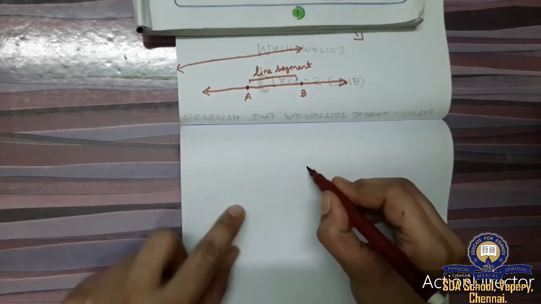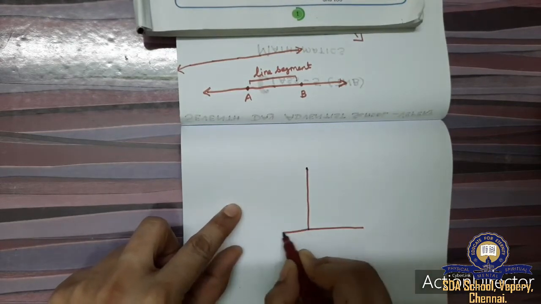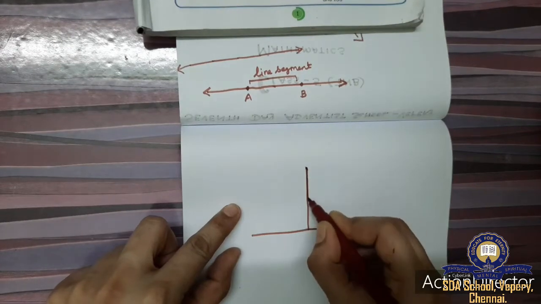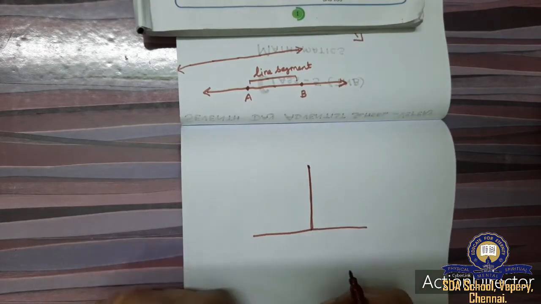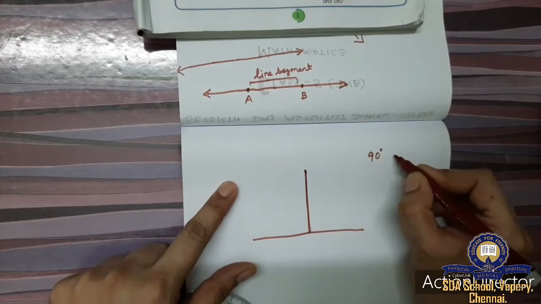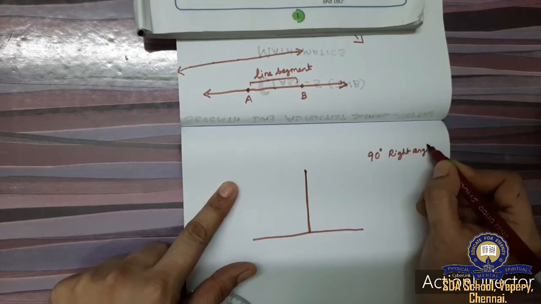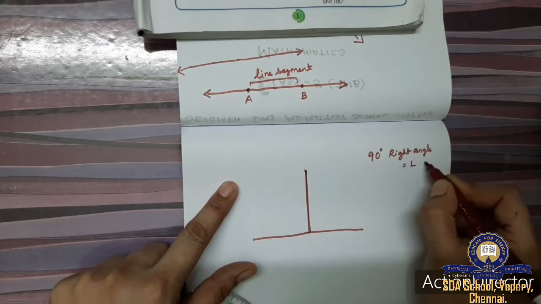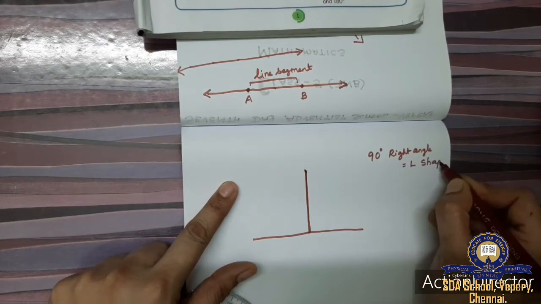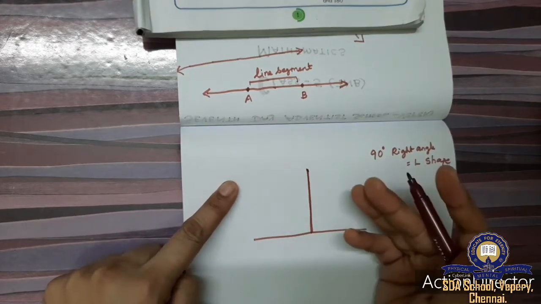It can be L shape like this or L shape like this. This midpoint is 90 degree, and 90 degree means right angle. This L can be this side L or this side L also.